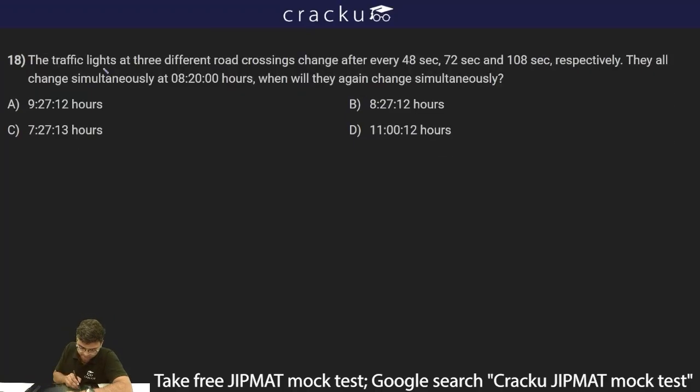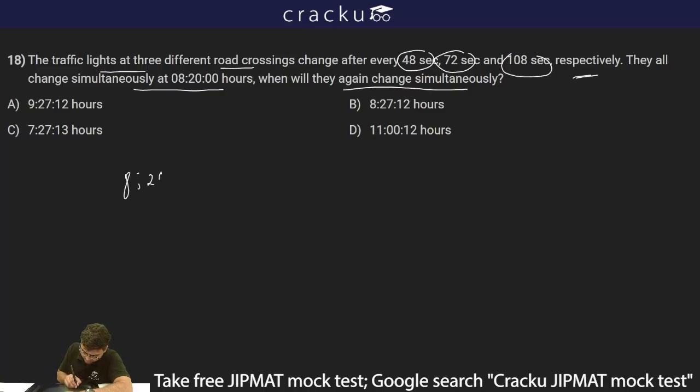The next question is saying the traffic lights at 3 different roads crossing change after every 48 seconds, 72 seconds and 108 seconds respectively. They all change simultaneously at 8:20. When will they again change simultaneously? So at 8:20 hours, they are changing simultaneously, and we have to find out the next time at which they